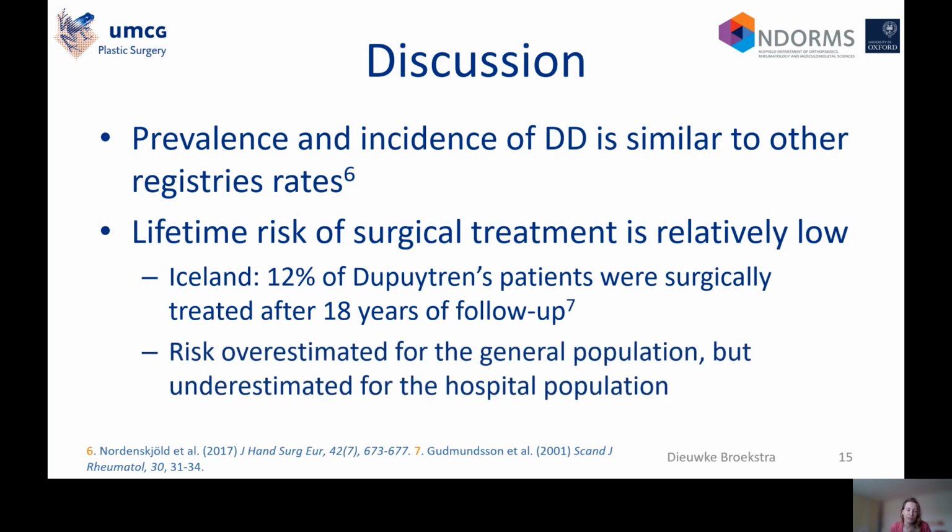It needs to be noted that the risk is slightly overestimated for the general population, but underestimated for the hospital population, because our analysis made use of GP data, and we expect that these patients are less affected with Dupuytren's disease compared with the hospital population.